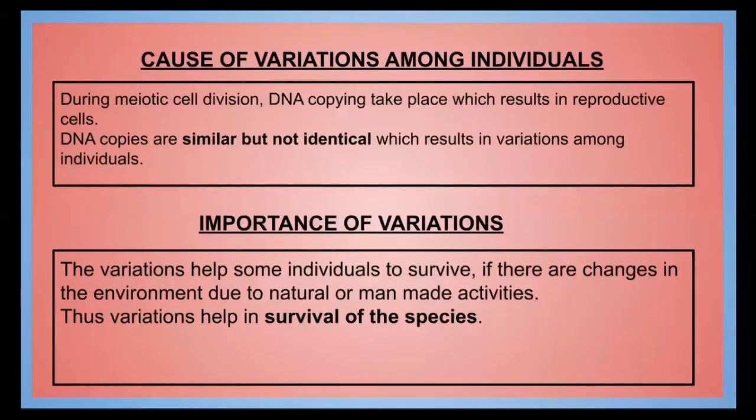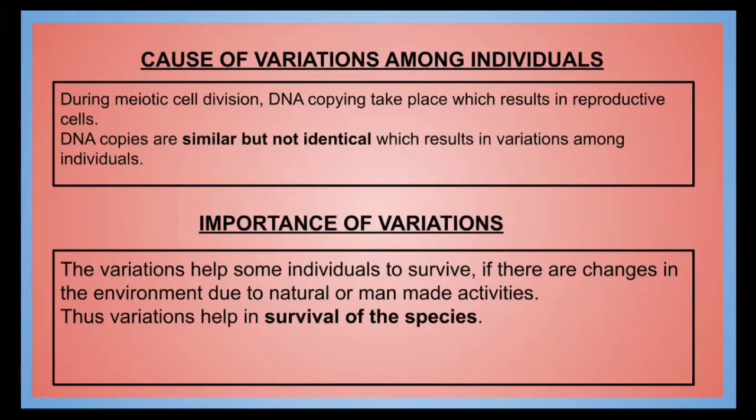Let us see what the causes of the variations among individuals are. You must have observed that the offspring which are produced are not similar. Your brothers and sisters, if you see their characteristics, you will find that they are not similar. It is because there are variations.